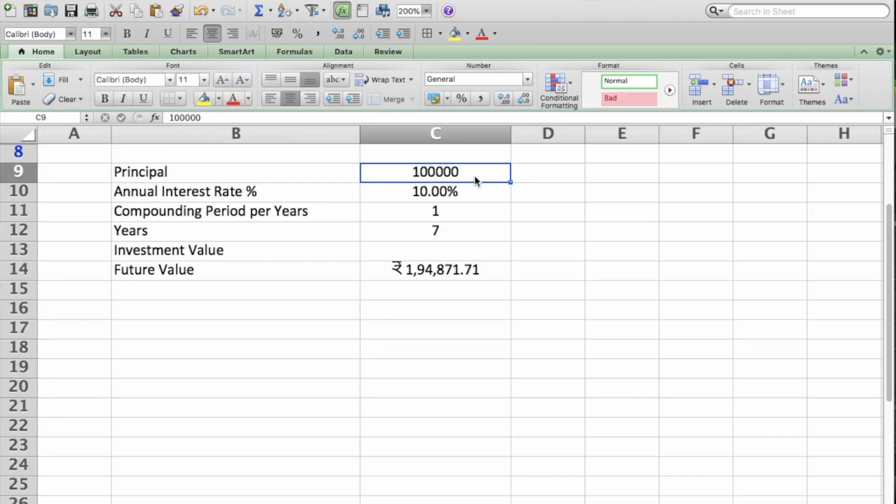For example, I have entered the principal, rate of interest, and number of years as 7. You can clearly see approximately it takes 7 years, 2 months for your money to double. So whenever you are planning to invest in any vehicle, just use this power of rule 72 to calculate when your amount will double its value.